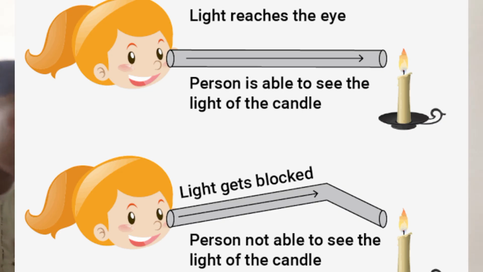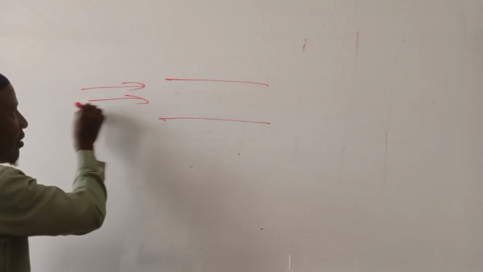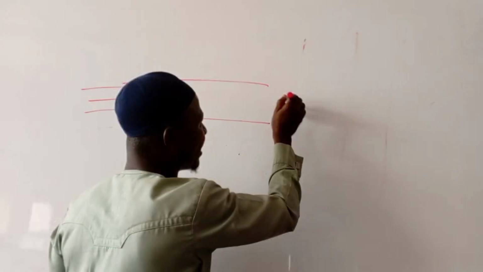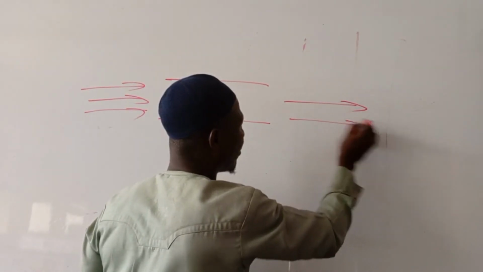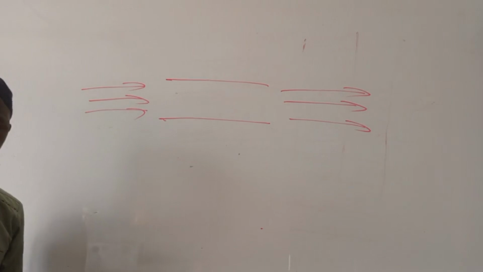So another way of showing that is to use a pipe. We can also use a pipe to show that a ray of light or light wave travels on a straight line. Take a straight pipe like this, and put your light here. At the end of the day, you see the rays of light at the other end of the pipe.